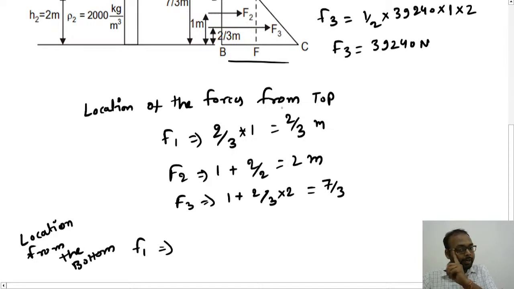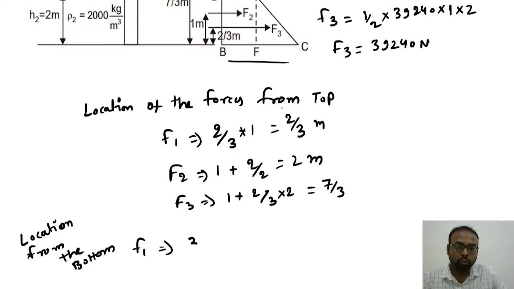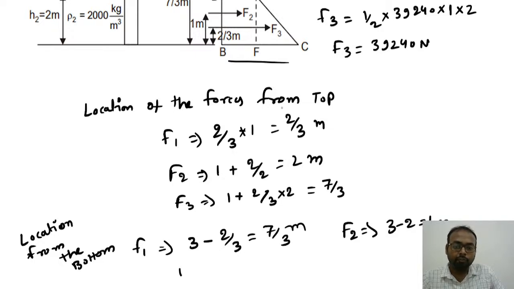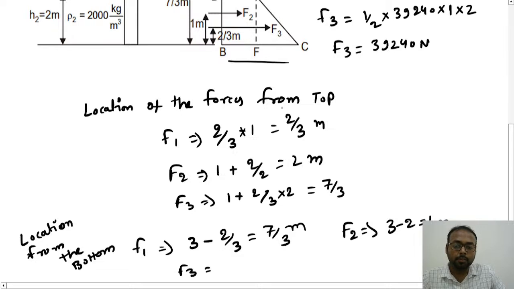We have to subtract this from 3. So for F1, 3 minus 2 by 3, that is given by 7 by 3. For F2, this will be 3 minus 2, that is 1 meter. This is also in meter. And for F3, this is 3 minus 7 by 3, that is coming out to be 2 by 3 meter.